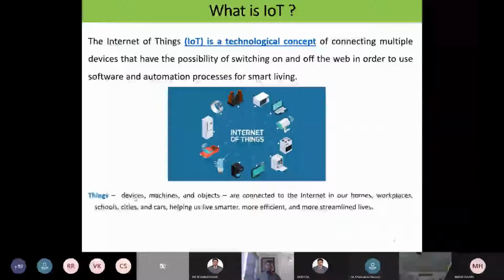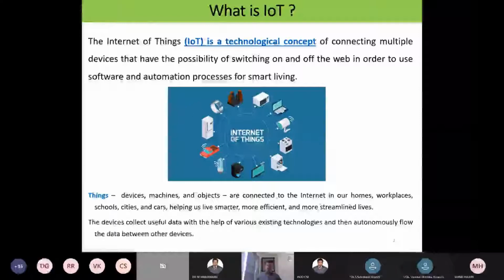You see that things are devices, machines, and objects. Look into this picture. The things are here. You see that laptop is there, washing machine, computer, car, etc. All these I can consider as objects or machines or devices are called things, connected to the internet in our homes, workplaces, schools, cities, and cars, helping us live smarter, more efficient, more streamlined lives also. So I can easily access the streamlined data with the help of the Internet of Things.